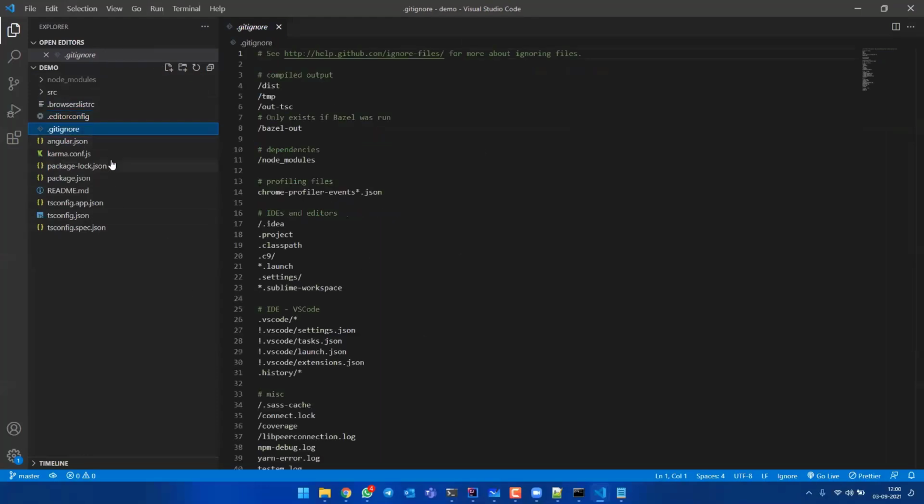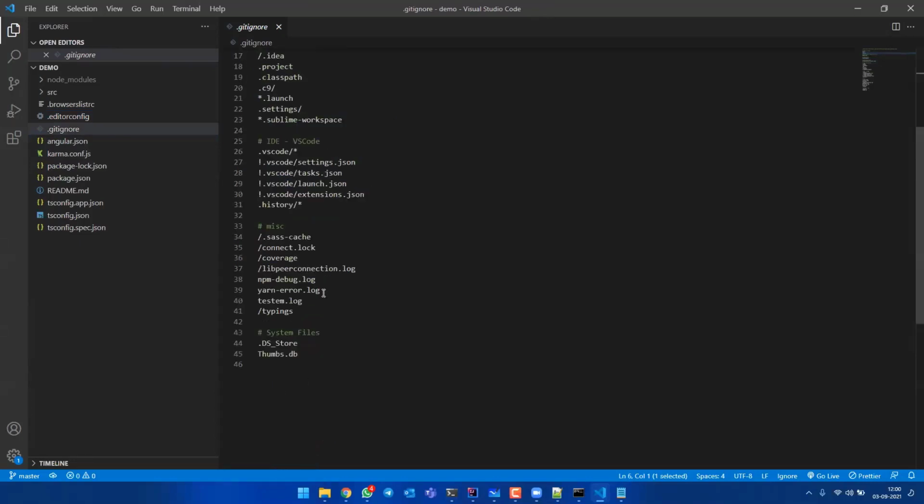Next is git ignore. In the company when you join, you will be dealing with GitHub more and more. After coding your project, you have to push it to GitHub. When pushing it to GitHub, you should not push node modules. Again, I'm telling you, you should not push node modules. You should not push tmp, .launch, .classpath, .project.